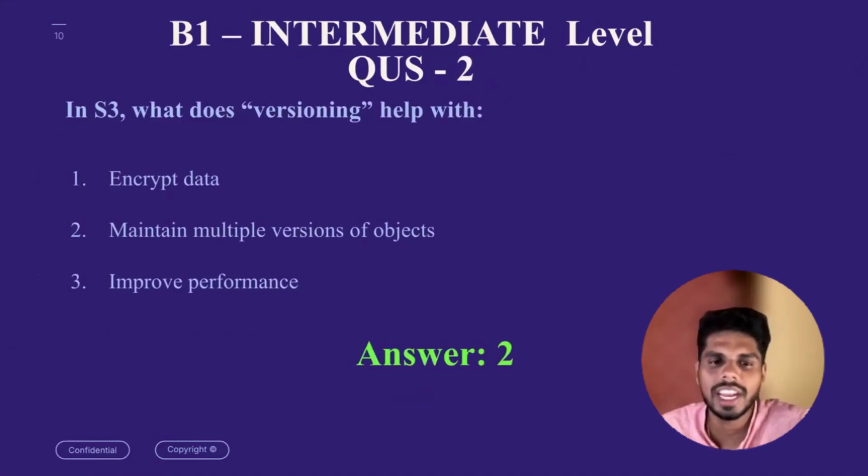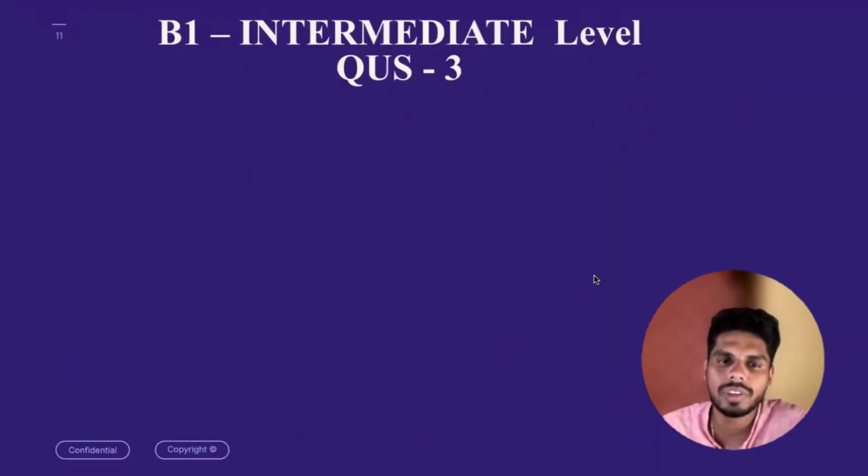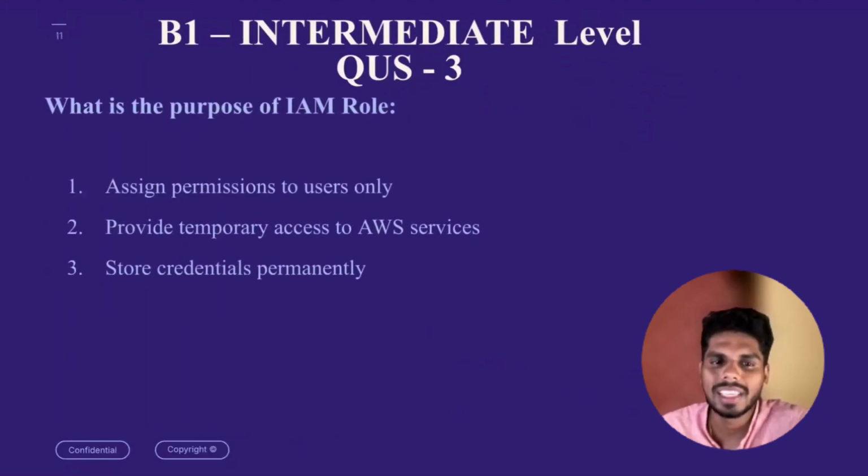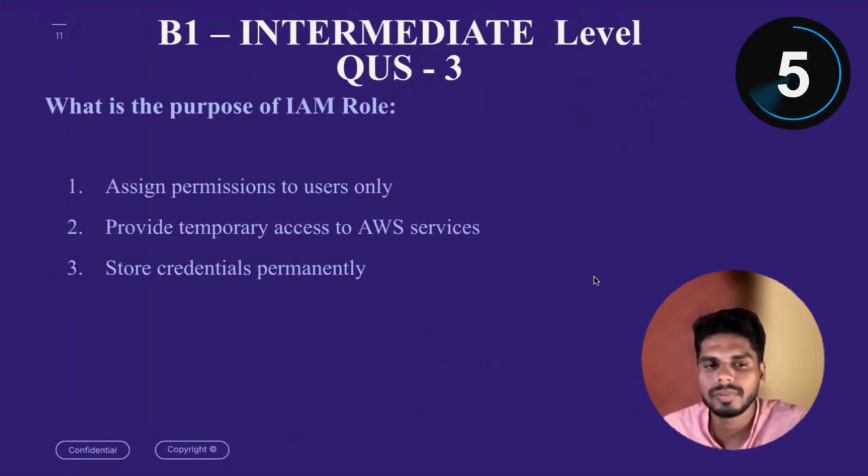Yes, versioning helps us maintain multiple versions of an object. So we can keep multiple versions of the same object. It will maintain the current version, old versions of the object, everything. With that, I'm moving on to question 3 on the intermediate level. The question is, what is the purpose of an IAM role? Assigning permission to users only, provide temporary access to AWS services, or option 3, store credentials permanently. 5 seconds to identify.